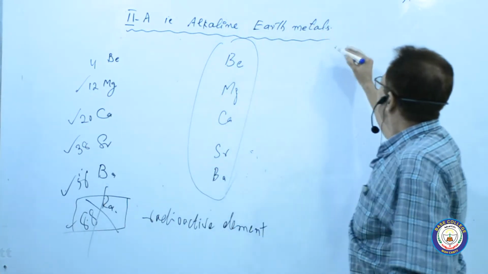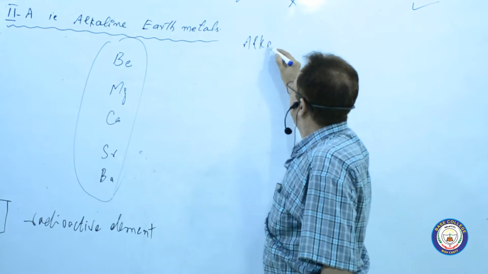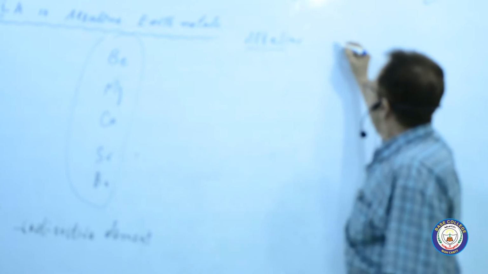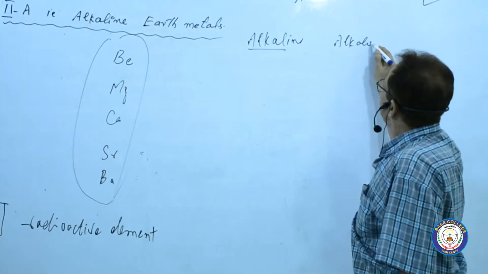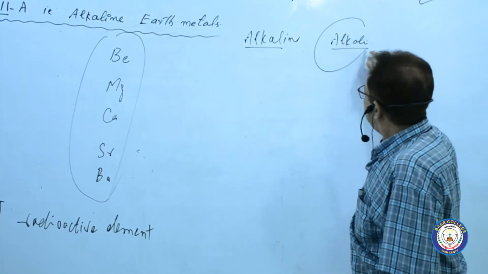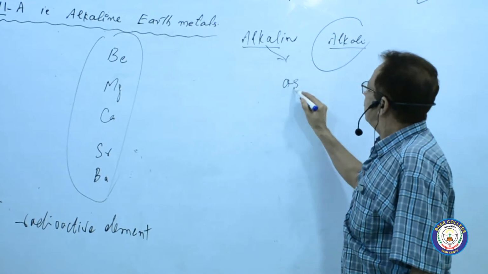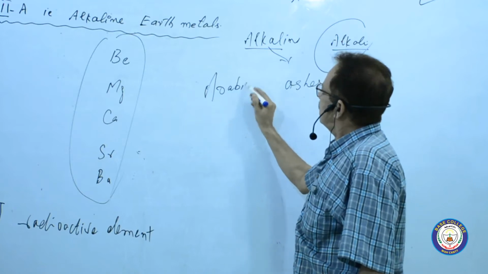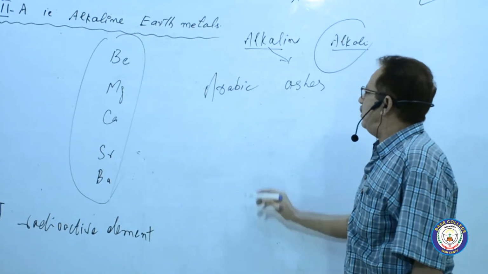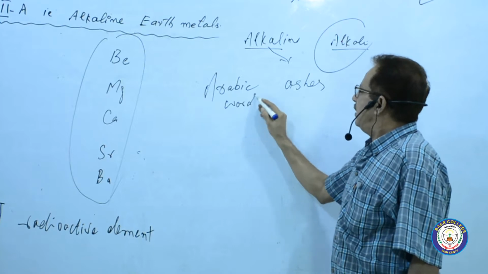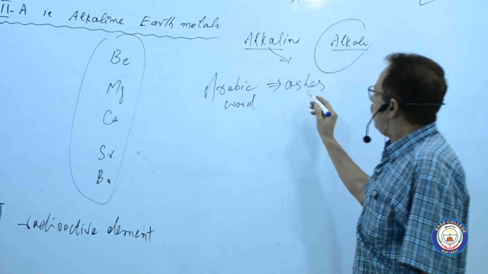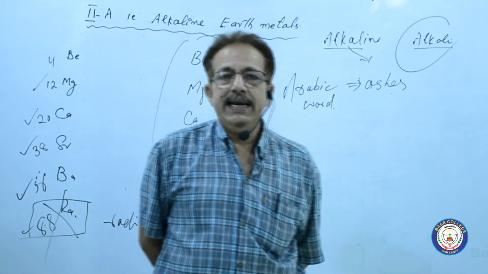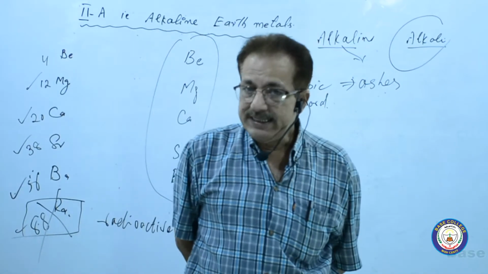Here the word alkaline, like alkali. The word alkali means ashes because it is an Arabic word. The alkali is an Arabic word and it means ashes.